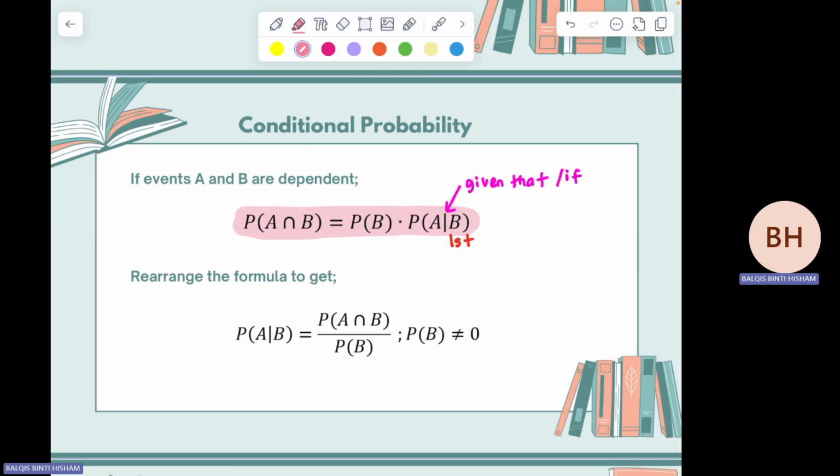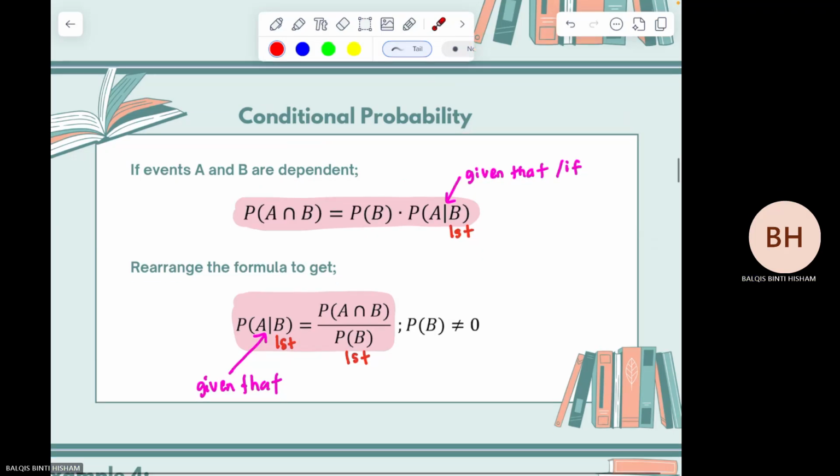So, this is the formula of conditional probability: P(A given that B) is equal to the intersection of both events divided by the first event. Remember, after this symbol is your first event. So, this is your first event, your denominator. This symbol is the given that symbol. When you have this symbol, you are dealing with conditional probability.